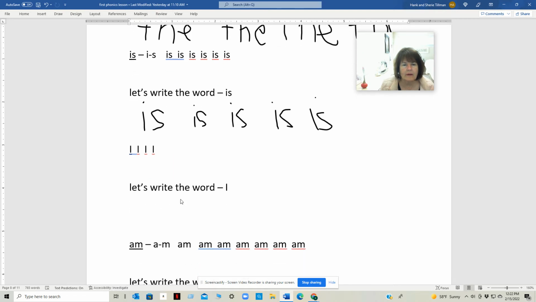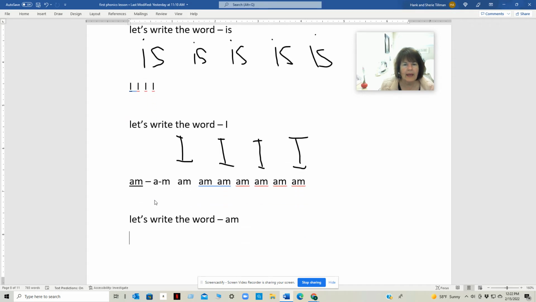Let's write the word I. We use a capital when we use I. And the next one, am, am, am.